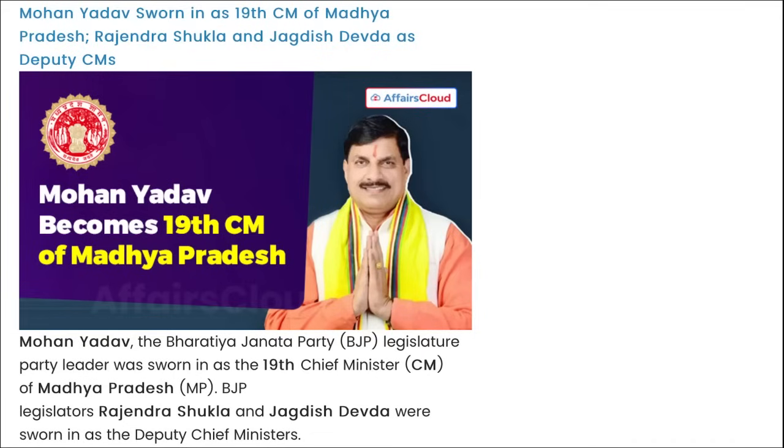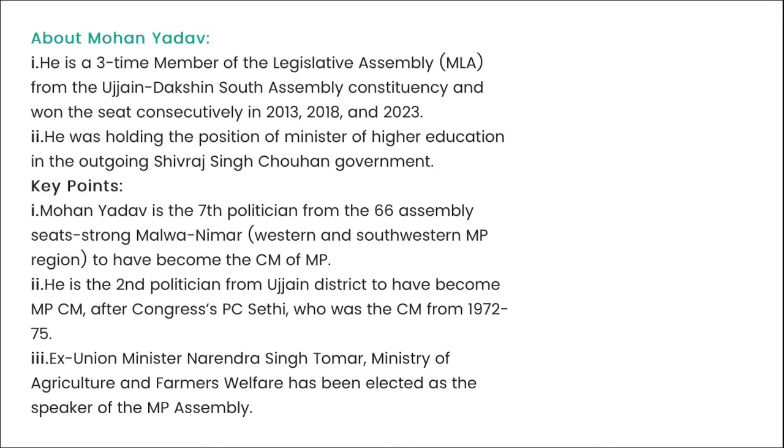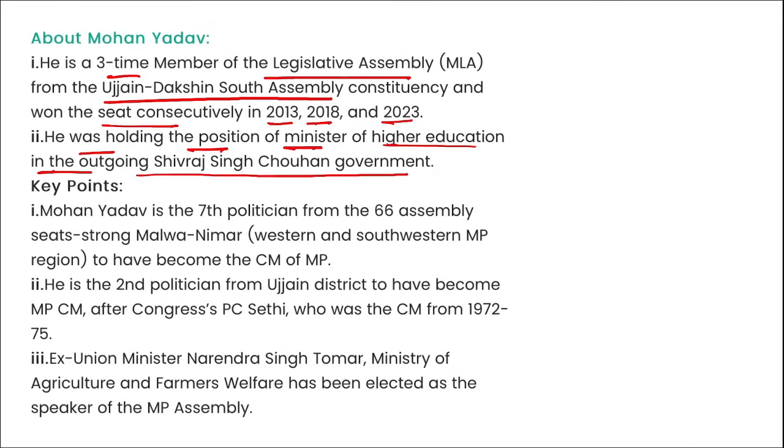Next, as you can see him in the picture, he is Mohan Yadav. Here we talk about Mohan Yadav only. He is a 3-time member of Legislative Assembly from Ujjain Dakshin South Assembly constituency and won the seat consecutively in 2013, 18 and 23. He was holding the position of the Minister of Higher Education in the outgoing Shivraj Singh Chauhan government.